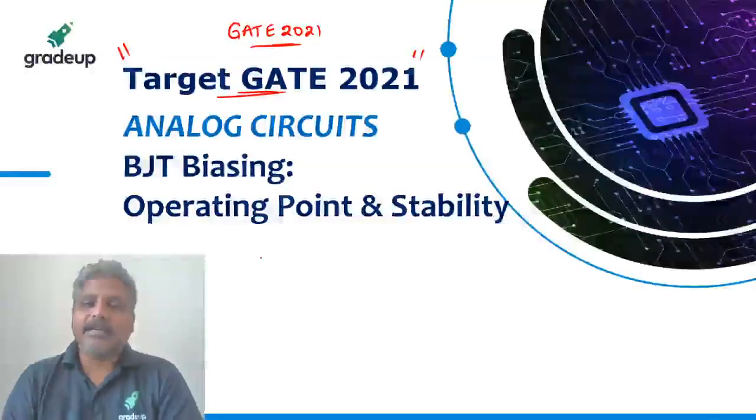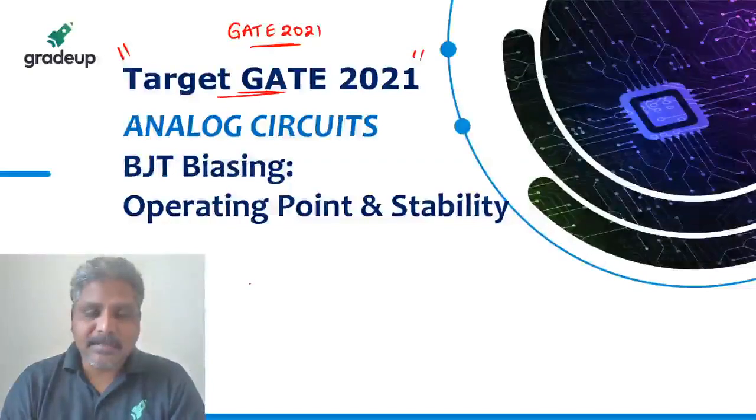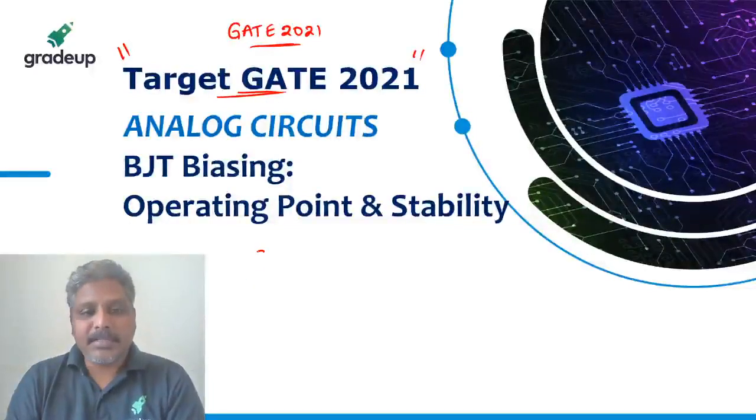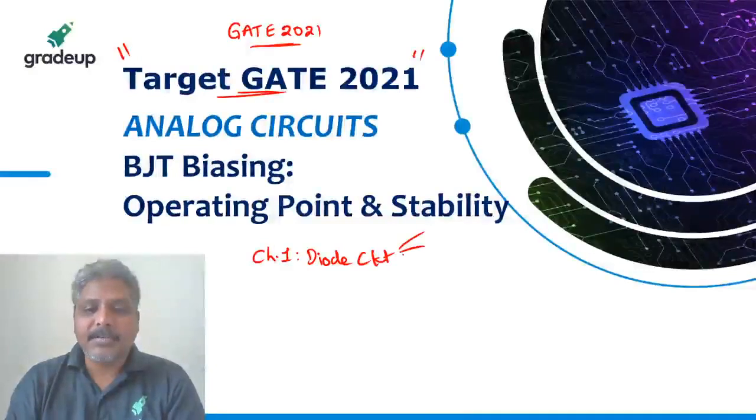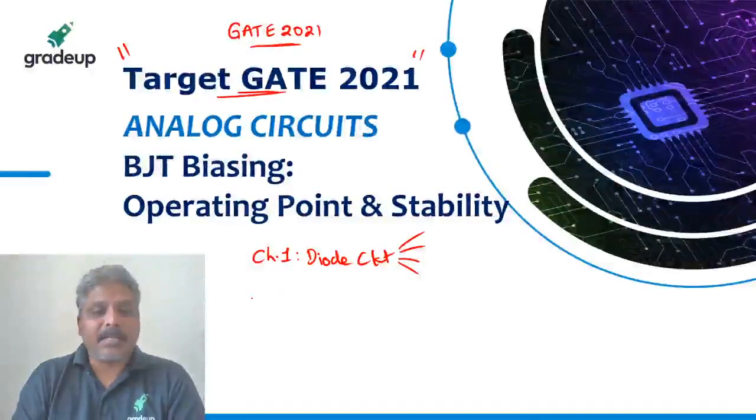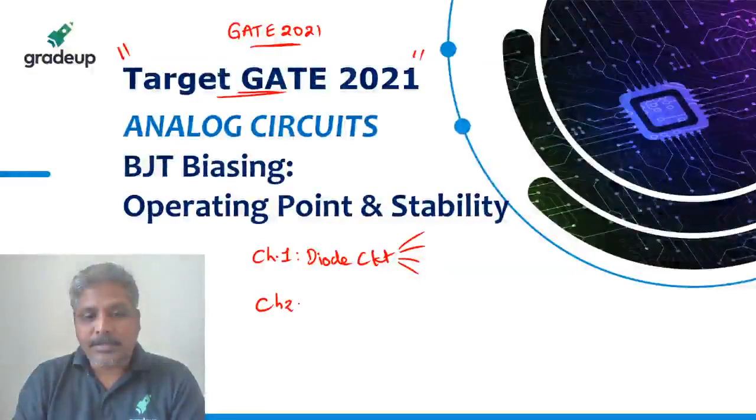We started with diode circuits, and we have finished the diode circuits. That was chapter 1. Chapter 1 was diode circuits, and in these different circuits we have seen clippers, clampers, rectifiers. Now we are going for chapter 2, that is BJT biasing.